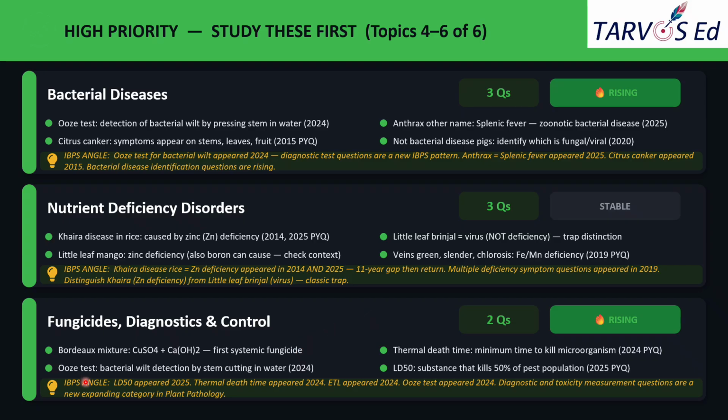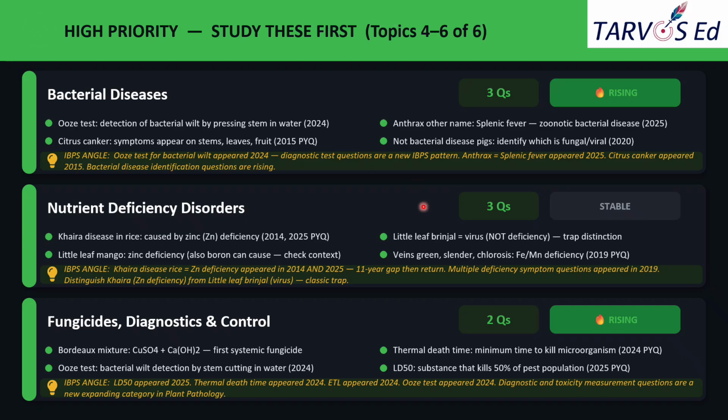And the next one is the ooze test. This appeared again here for bacterial wilt detection, right? Through the stem cutting in water. This one appeared in 2024. And the next question is thermal death time. So what is thermal death time? This is the minimum time required to kill the microorganism at a given temperature. Okay, so the thermal death time is nothing but the minimum time required to kill the microorganism at the given temperature. This one was a direct question in 2024.